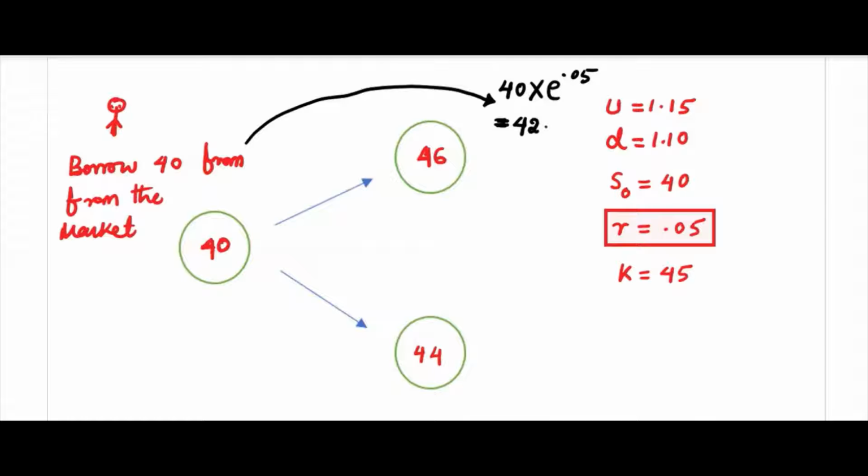This is what you have to pay back. You have to pay back 42.05 after one time period.